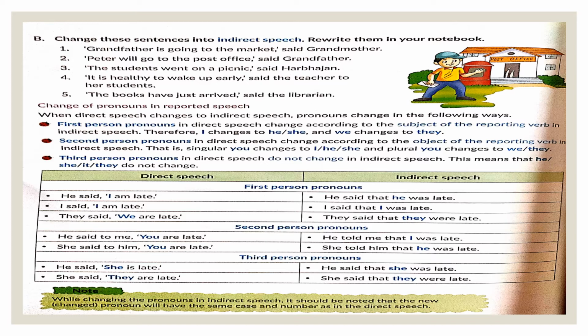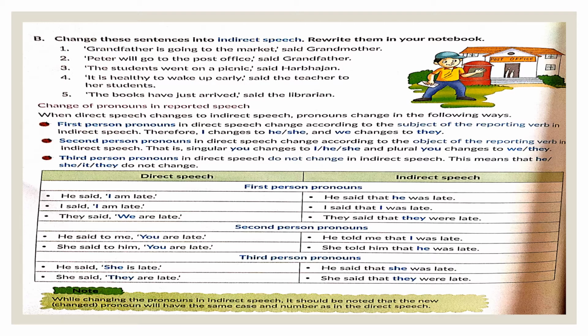So the sentence would now become, grandmother said that grandfather was going to the market. We have removed the quotation, we have introduced a conjunction, and "is going," present continuous, changes into past continuous. "Peter will go to the post office," said grandfather. Grandfather said that Peter would go to the post office. So will becomes would, quotation mark is removed and another conjunction is introduced. Rest of these three sentences you're going to do on your own.